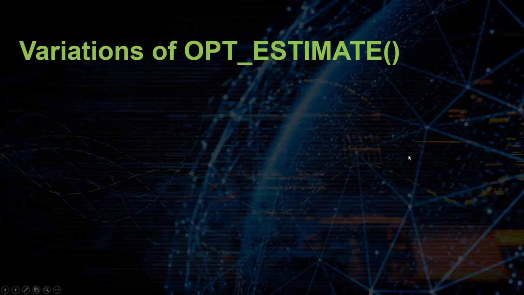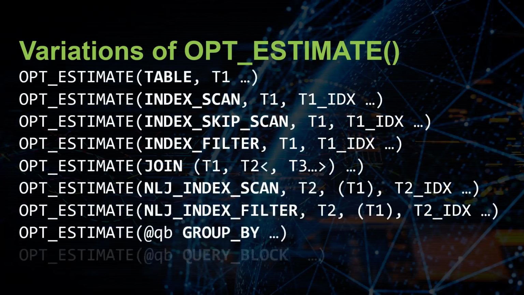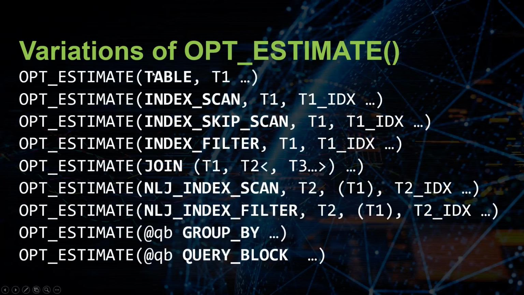So there are variations of the opt_estimate hint. You can tell Oracle that you want to change your estimate for a table, an index scan, an index skip scan, an index filter, a join, a nested loop join, a nested loop index scan, a nested loop index filter, a group by, or a query block.